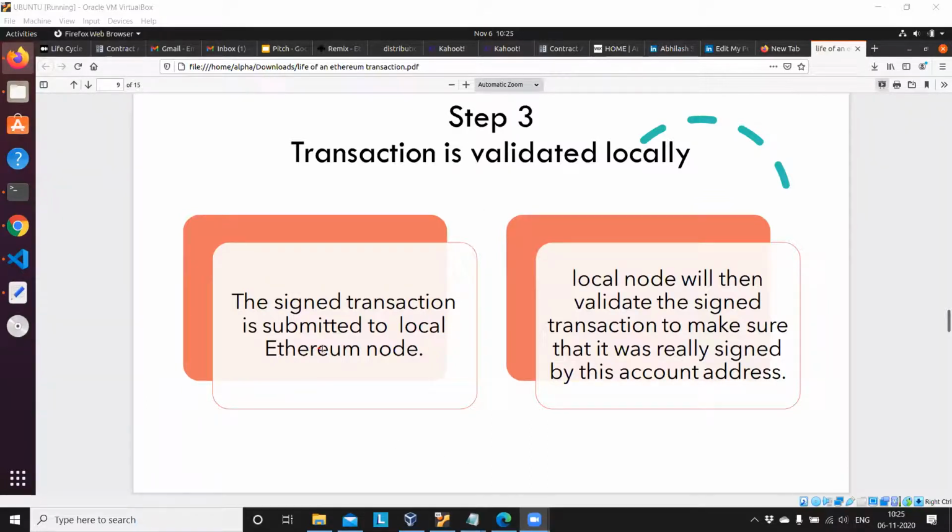The signed transaction is submitted to a local Ethereum node. The local Ethereum node will then validate the signed transaction to make sure that it was really signed by this account address. So when you are trying to sign a transaction, this local Ethereum client, Geth, will ask you to unlock your account with your passphrase. Then only you can sign a transaction. Okay, moving on to the next slide.